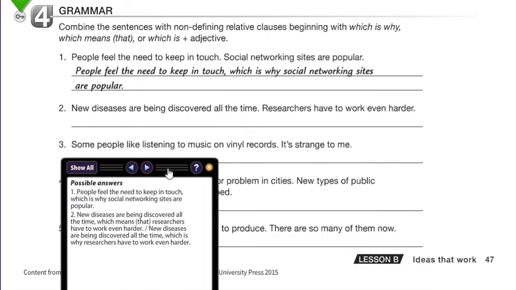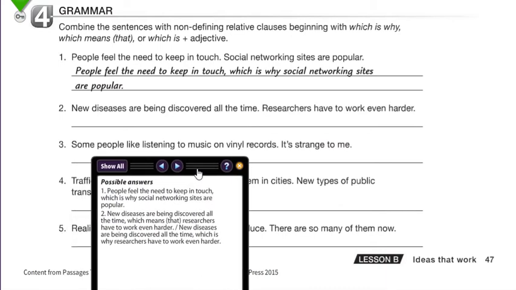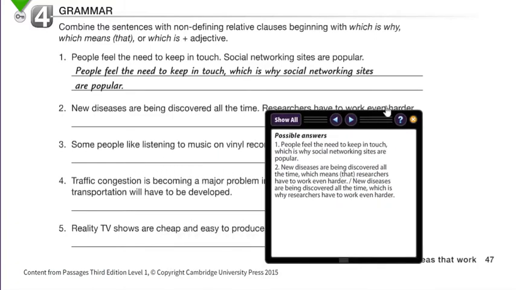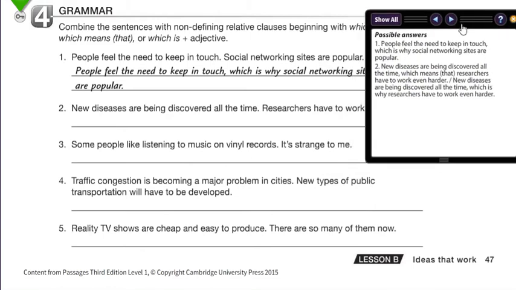Then number 3, some people like listening to music on vinyl records. It's strange to me. So we can use which is strange to me, or which means that's strange to me. There are many possible ways that you can use it. Remember that we are modifying or giving an explanation. So: some people like listening to music on vinyl records, comma, which is strange to me.